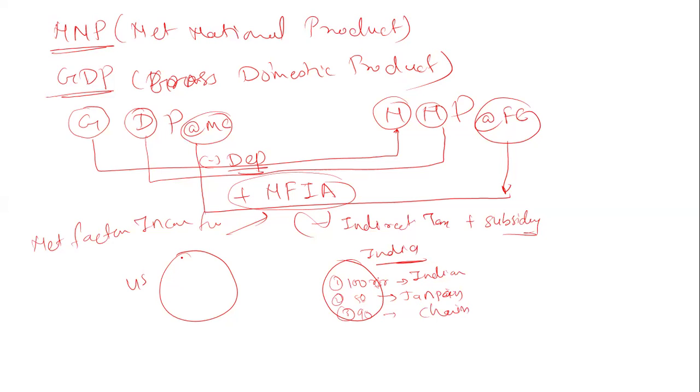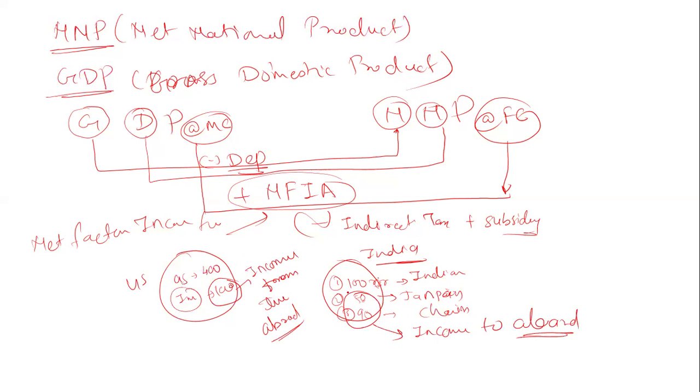Now here is the USA. The USA's company earns here 100 crore, and the Indian company earns in the USA 100. This 100 rupees is the income from abroad, and this 50 and 90 is income to the abroad.